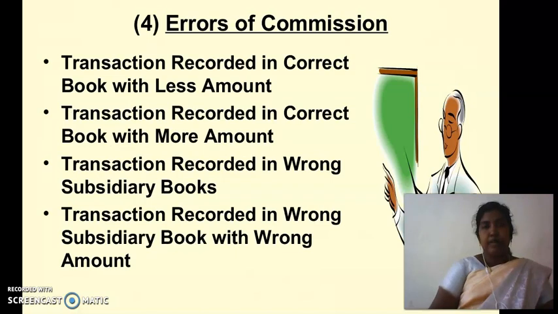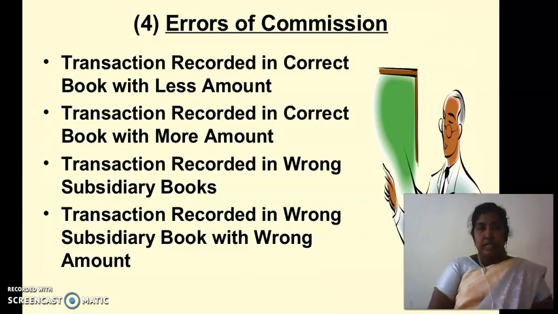Then the fourth type of error is errors of commission. Errors of commission include transactions recorded in the correct book with less amount, transactions recorded in the correct book with more amount, transactions recorded in wrong subsidiary books, and transactions recorded in wrong subsidiary books with wrong amount.